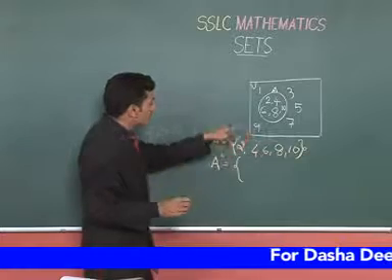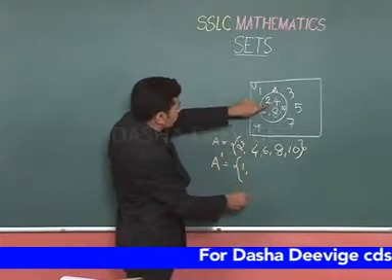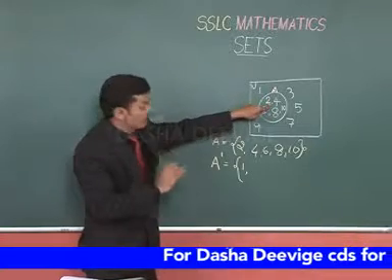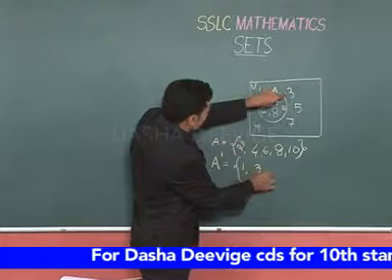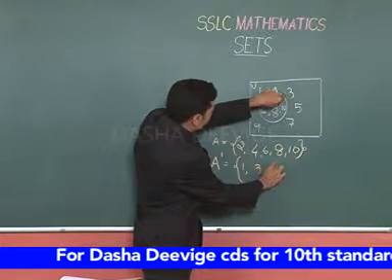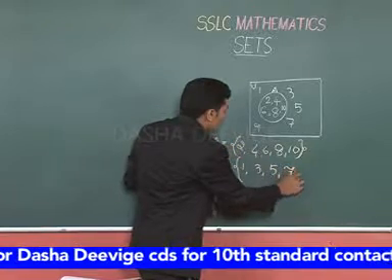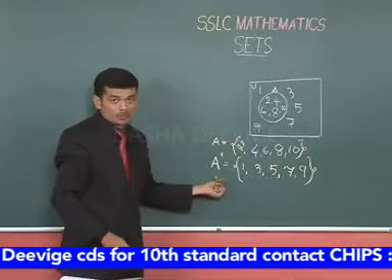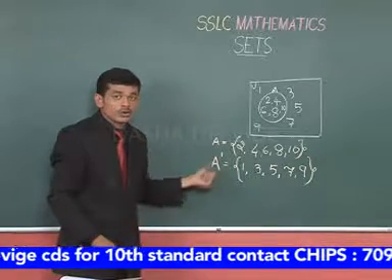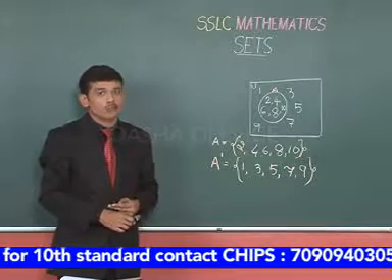So now here 1 is not there in A, so write it. 2 is there in A, so we cannot write that. 3 is not there in A, so write it. 4 is there, so don't. 5 is not there, so write. Similarly 7 and 9. So this is A complement. Now, with this basics in your mind, let us see what is Morgan's law.